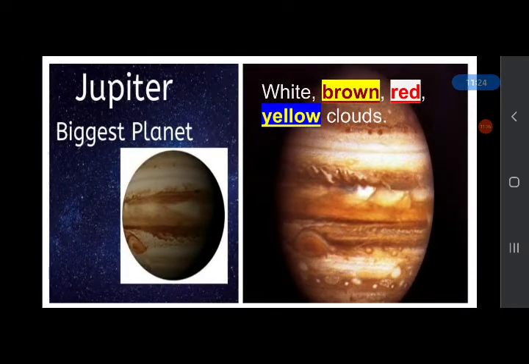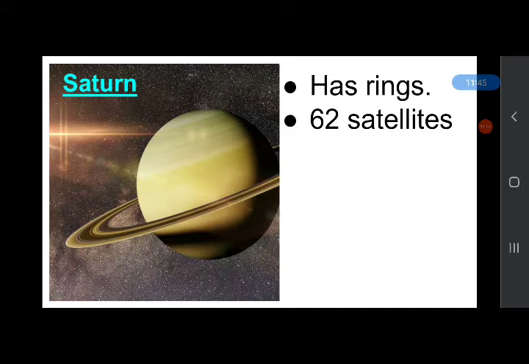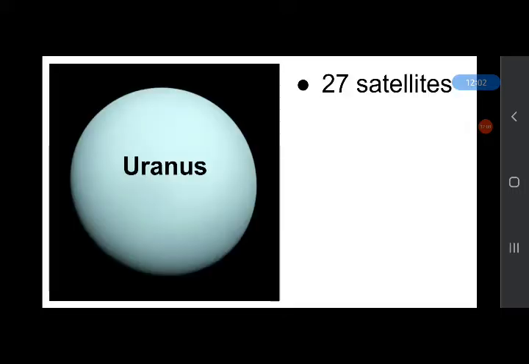And which planet is the biggest planet? Jupiter. Which planet is closest to the sun? Mercury. Which planet is hottest? Venus. Which planet supports life? Earth. And the red planet? Mars. And Saturn. Saturn has rings made of ice, and Saturn has 62 known satellites. Which planet has rings? Saturn, made of ice. And Uranus. Uranus has 27 known satellites.